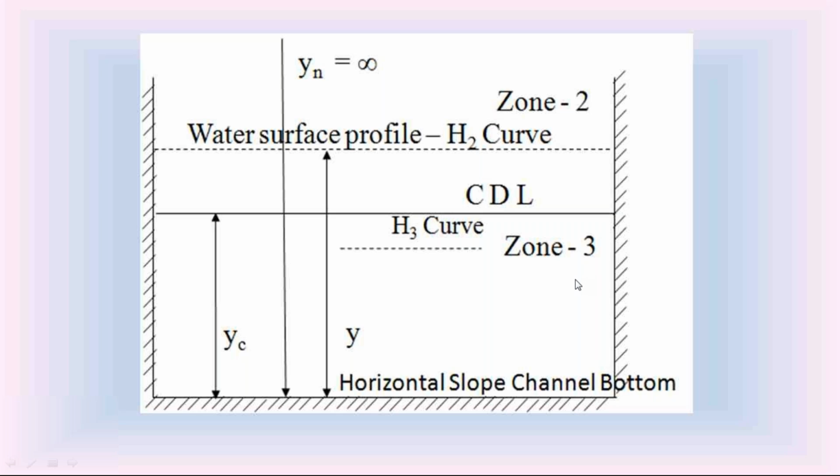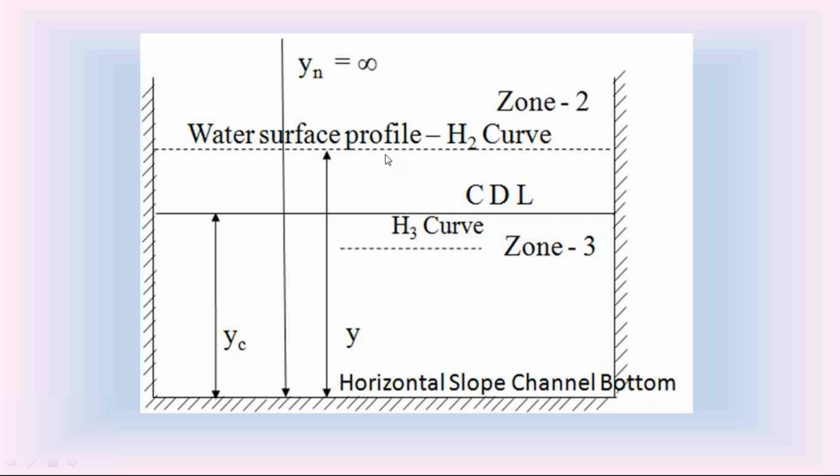We know that the water surface profile in the horizontal slope channel is called the H curve. If the water surface profile is in zone 2, it is called the H2 curve. Check this H2 curve carefully: the depth of water level is in between the critical depth Yc and the normal depth Yn.